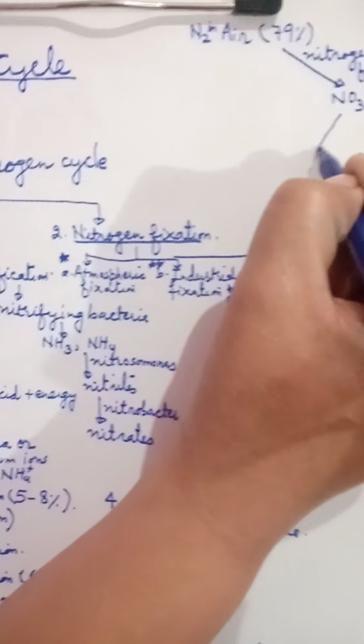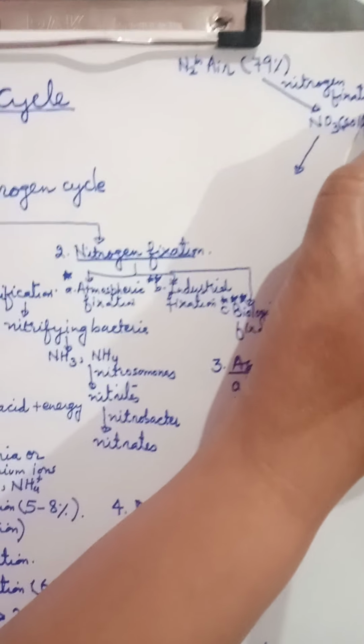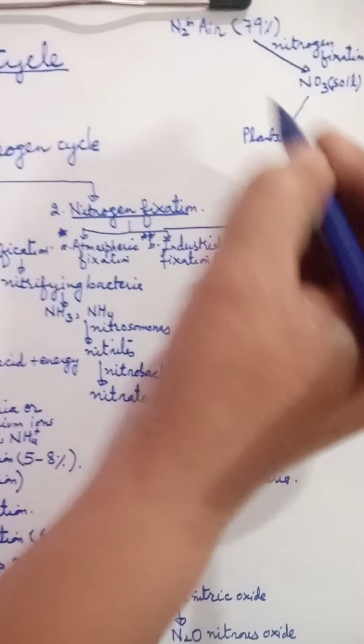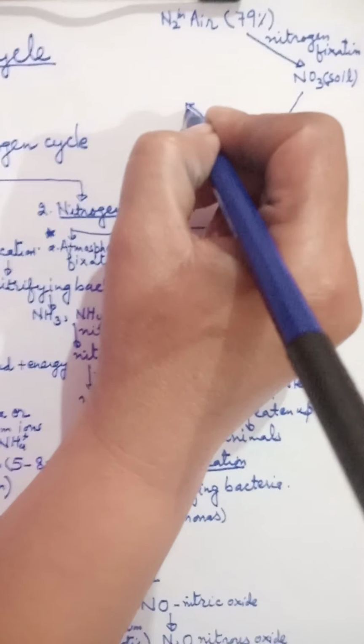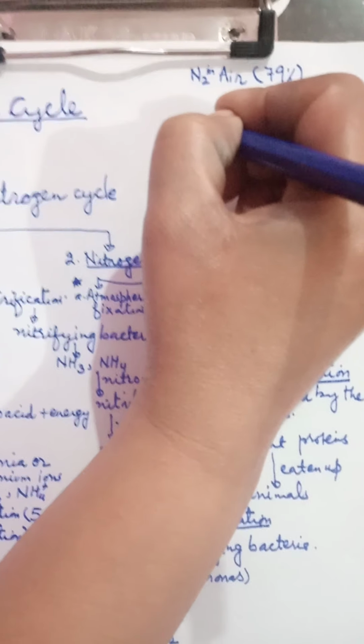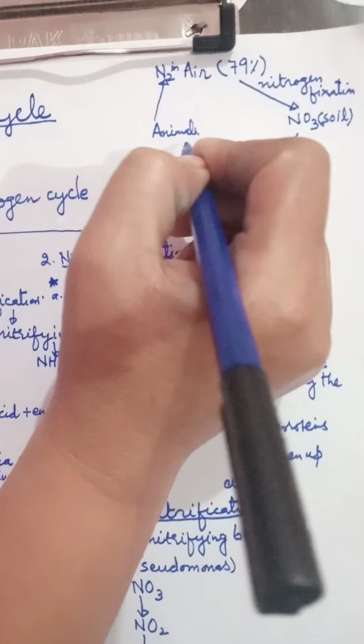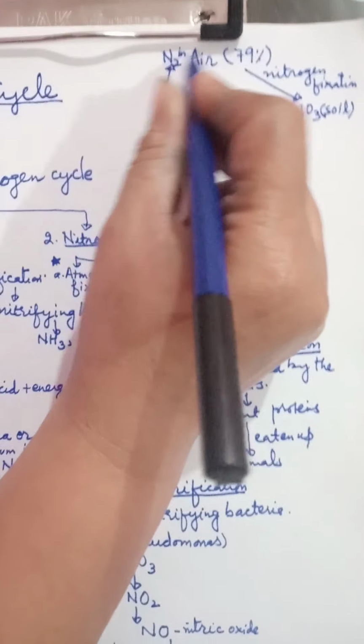Then these nitrates present in the soil get absorbed by the plants, and when these plants are eaten by the animals, they become a part of the animal body. Then denitrifying bacteria bring back nitrogen of the soil into the air.